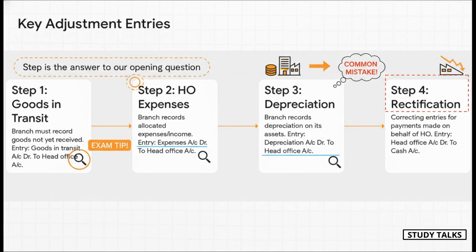And finally, step 4, rectification. What if the branch accidentally pays for something for the HO? Well, it debits the head office account, basically saying, "Hey HO, you owe us this money back." If you master these 4, you've got your foundation set.